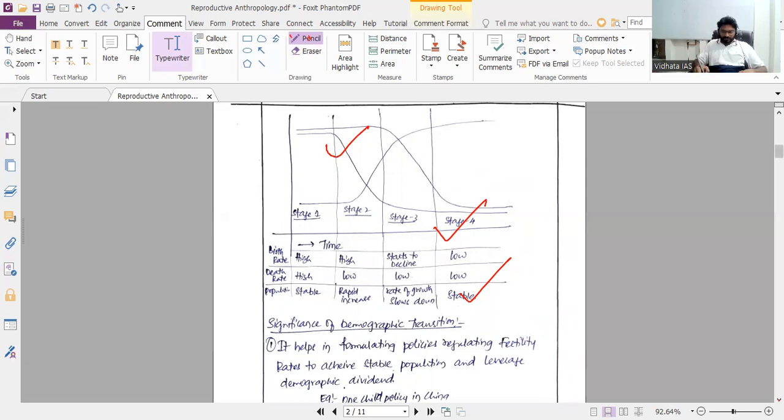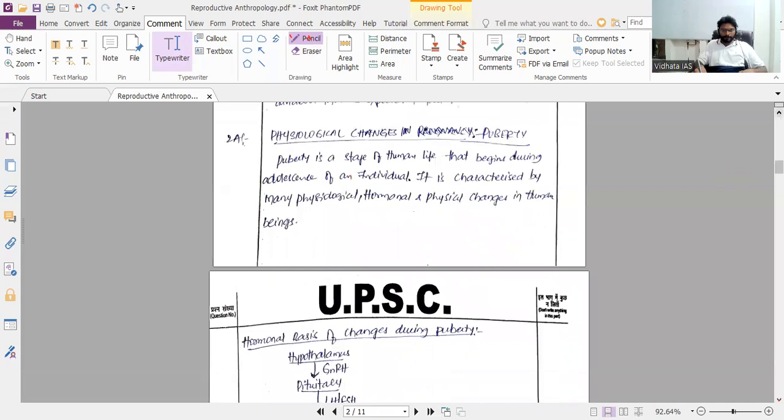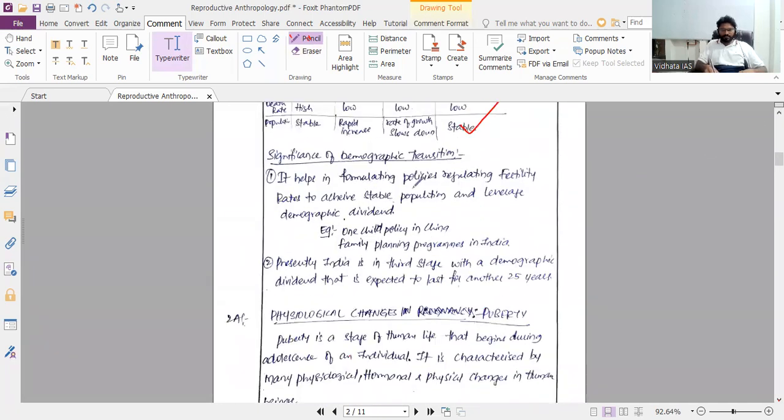Significance of demographic transition. It helps in formulating policies regarding the fertility rates to achieve a stable population and leverage the demographic dividend. One side, the one-child policy in China, family planning programs in India.